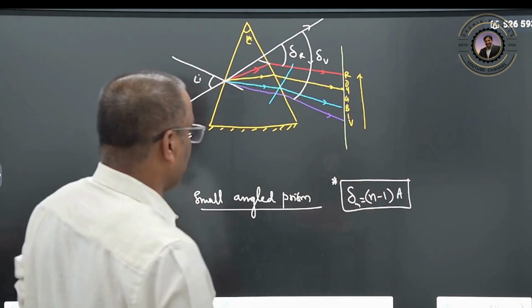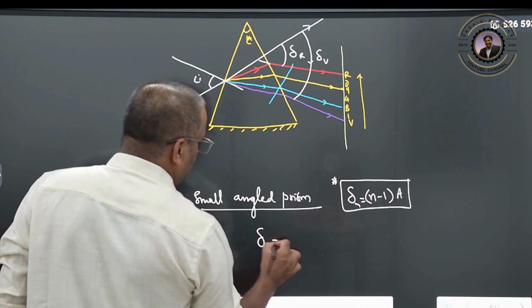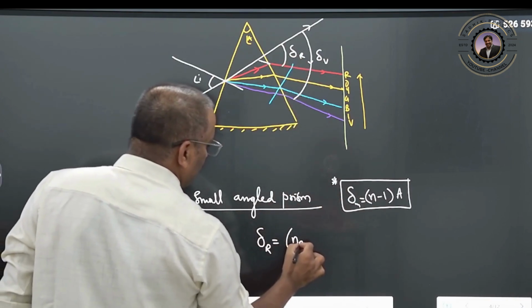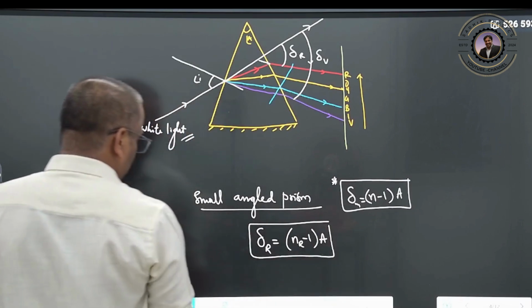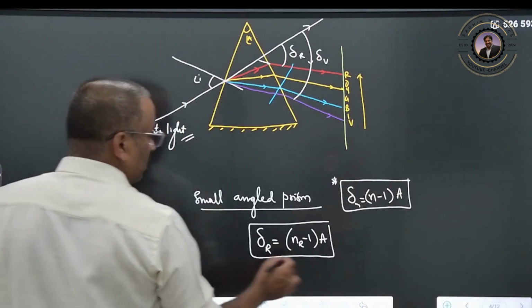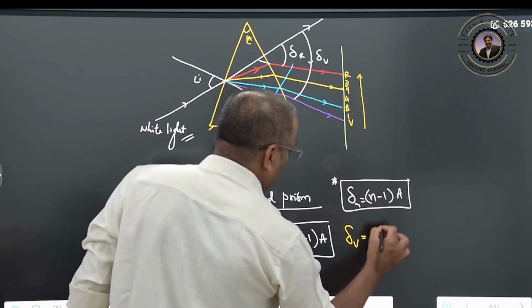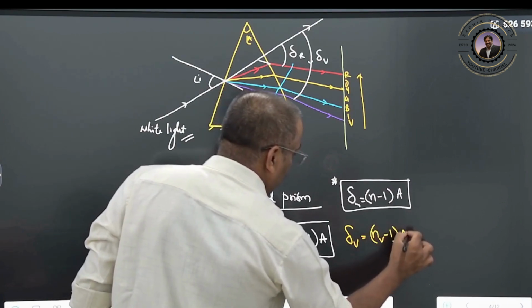So we can rewrite it: deviation for red color equals refractive index for red color minus 1, into angle of prism. Similarly, deviation for violet color equals refractive index of violet minus 1, into A.